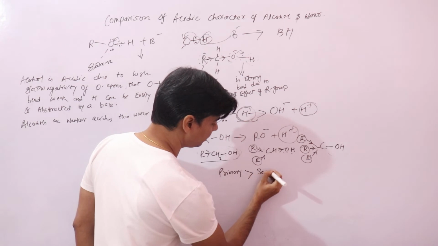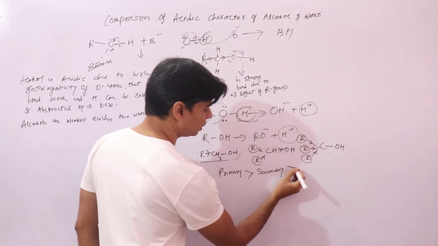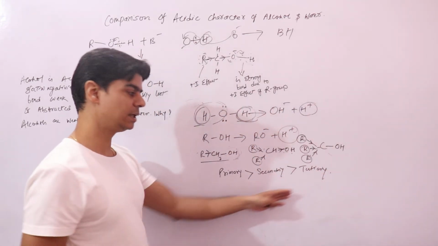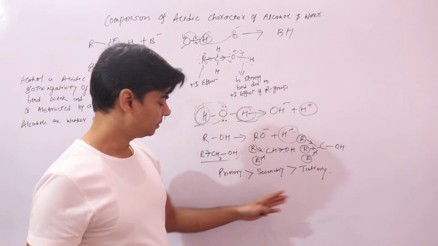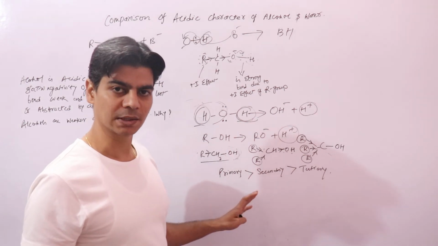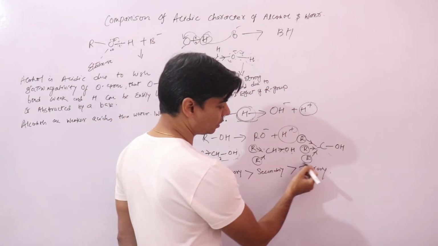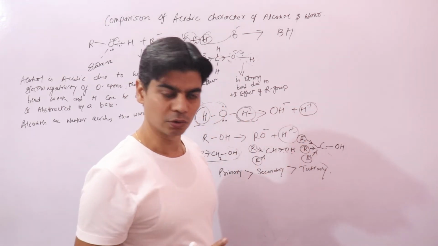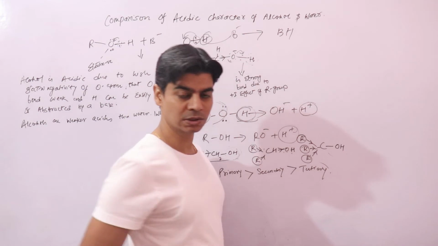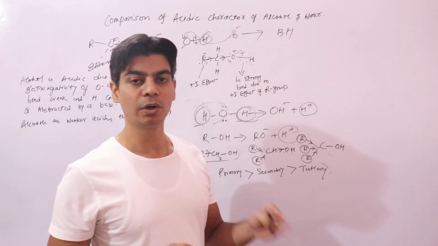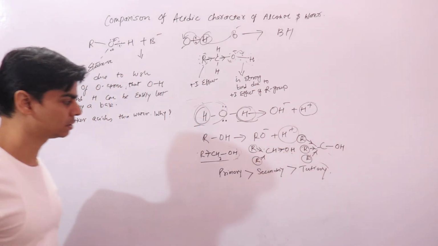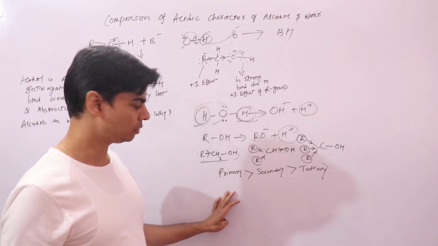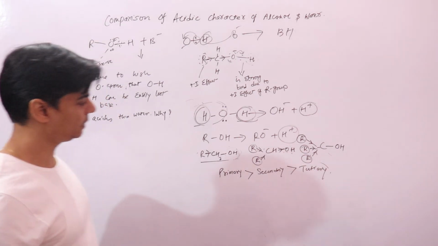Then comes your secondary alcohol, then comes your tertiary alcohol. So your tertiary alcohols are the weakest acids, and your primary alcohols are the strongest acids. Tertiary alcohols are the weakest acids because of the plus I effect of three alkyl groups. Your OH bond is strongest, which will make the release of hydrogen more difficult in tertiary alcohols. I hope this is clear. That was the comparison of acidic strength of primary, secondary and tertiary alcohols.